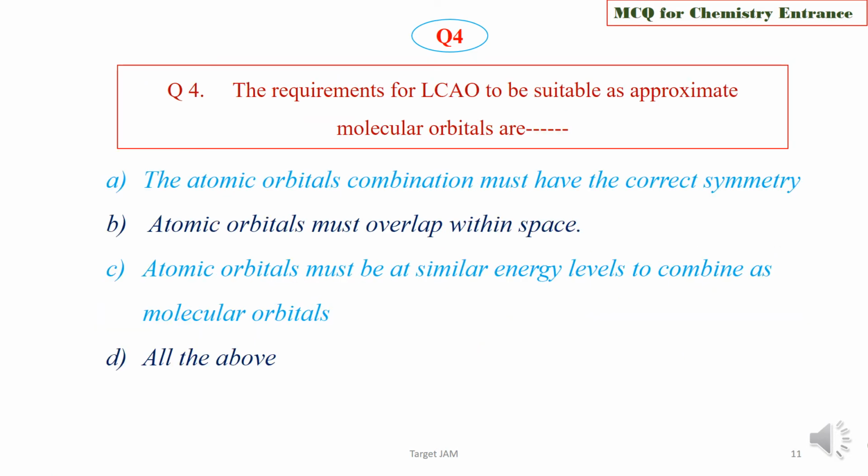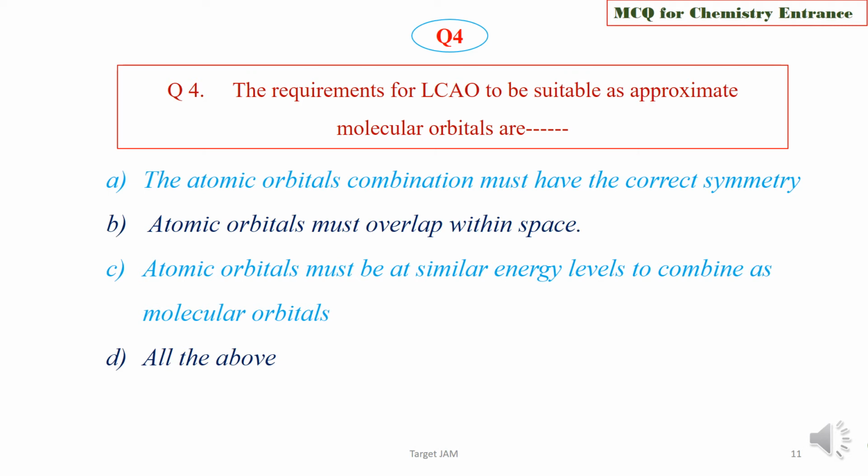Question 4. The requirements for LCAO to be suitable as approximate molecular orbitals are: option A, the atomic orbitals combined must have the correct symmetry. Option B, atomic orbitals must overlap within space. Option C, atomic orbitals must be at similar energy levels to combine as molecular orbitals. Or option D, all the above.